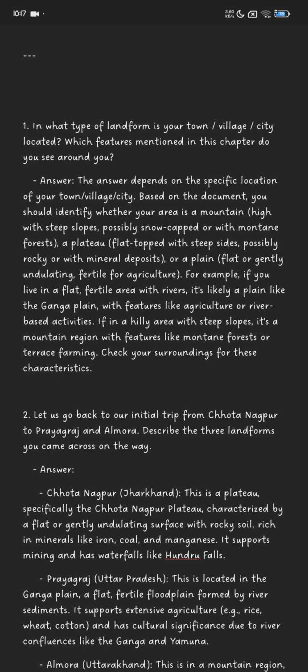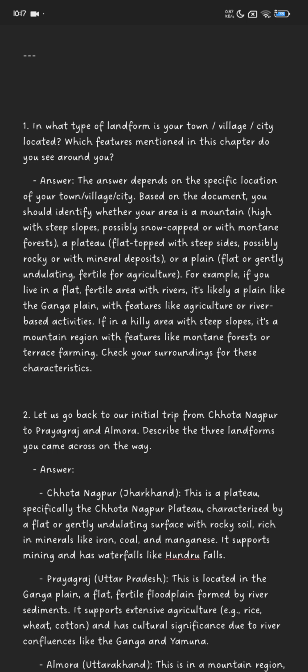The answer depends on the specific location of your town, village, or city. Based on the chapter, you should identify whether your area is a mountain that is high with steep slopes, possibly snow capped, or with mountain forest, or a plateau that is flat topped with steep sides, possibly rocky with mineral deposits, or a plain that is flat or gently undulating, fertile for agriculture.